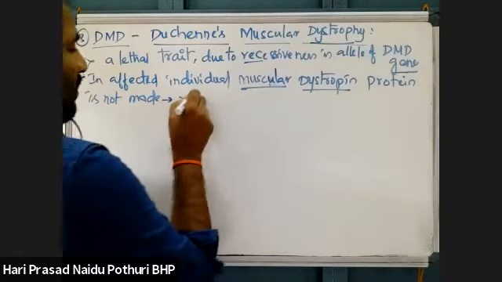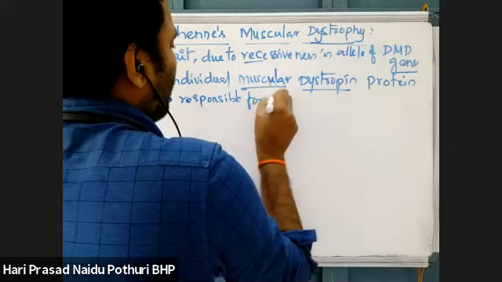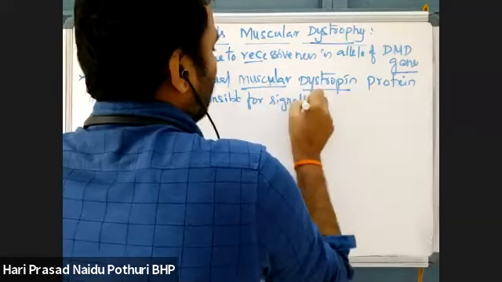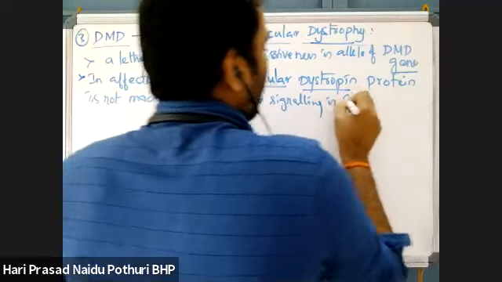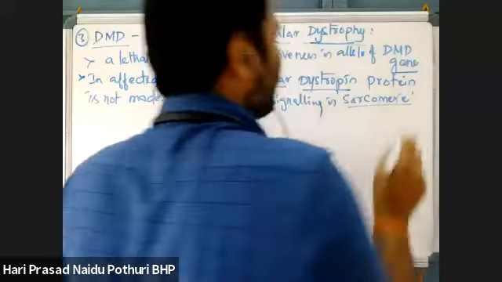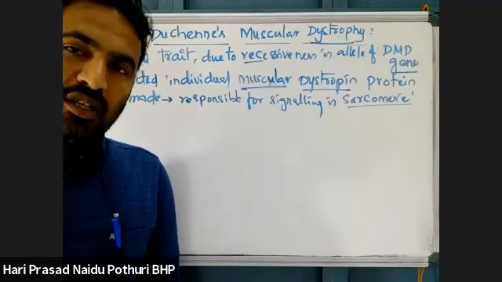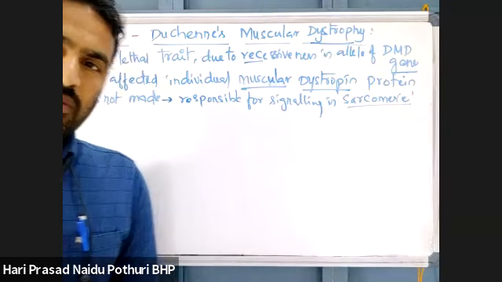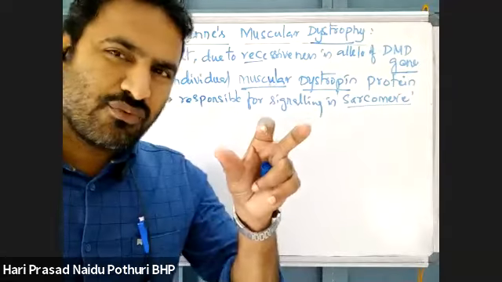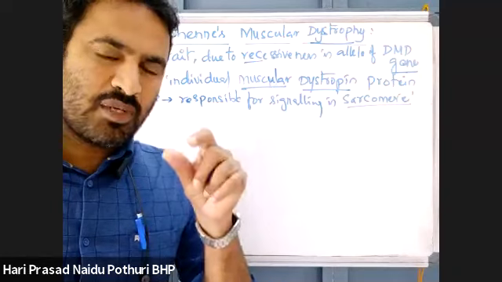So this is responsible for signaling in the sarcomere. What is sarcomere? Sarcomere is the structural and functional unit of muscle, which has actin proteins and myosin proteins.